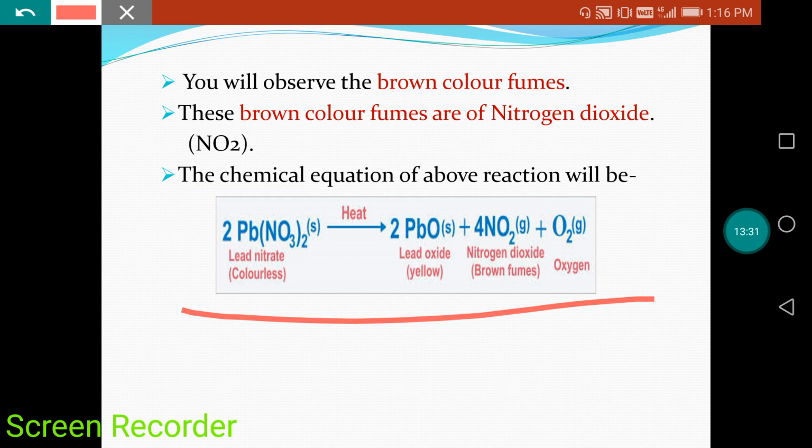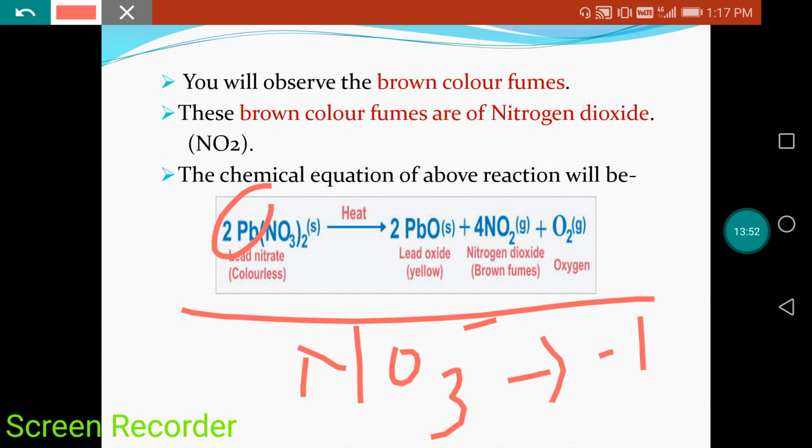Most importantly, you should remember the symbols of different elements, like lead is represented with Pb. And what is the formula of nitrate? NO3 minus, this is the formula of nitrate. Nitrate has a valency of -1 and lead has a valency of 2.